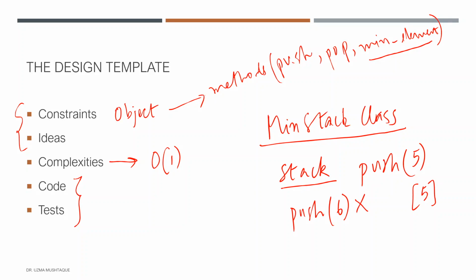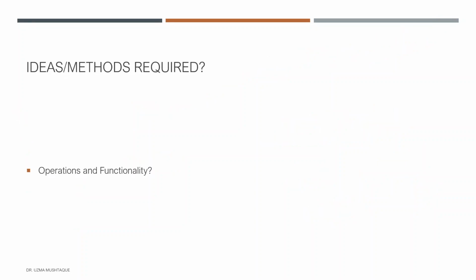The thing that comes to my mind is, how about having a stack such that we do not allow the insertion of an element that's greater than the one that's already there? This is the first thing, and the question that you should ask the interviewer is what other functionality do we need?